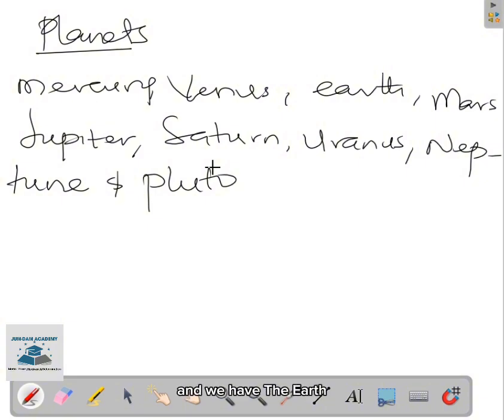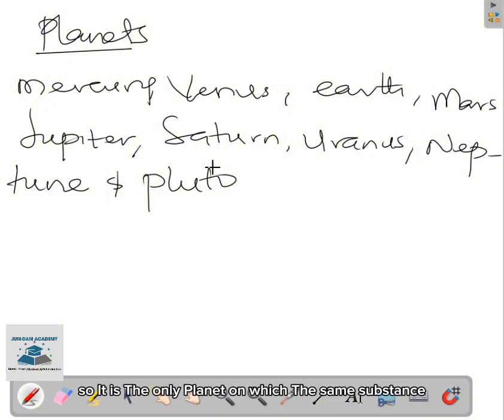And we have the Earth. The Earth is the third planet under the solar system. Because of its distance from the sun, the presence of a protective atmosphere, and a correct mixture of organic chemicals, Earth is the only planet in our solar system that can sustain life. I don't know if you've heard of that before. That is, there is no other planet that will be able to sustain life like the Earth did.